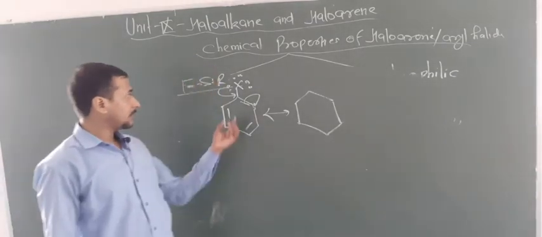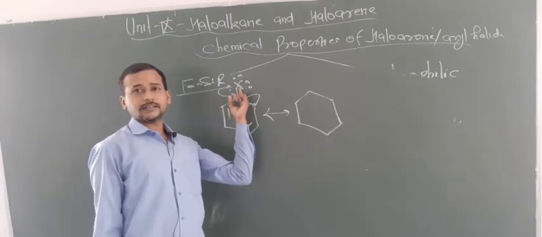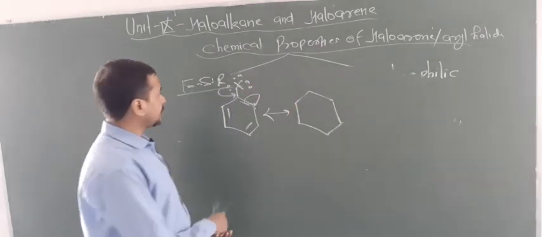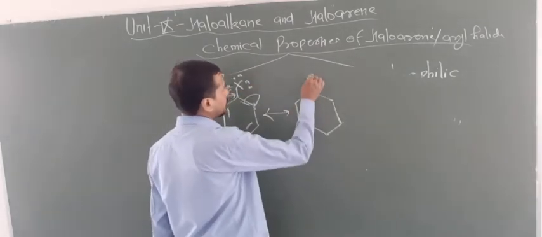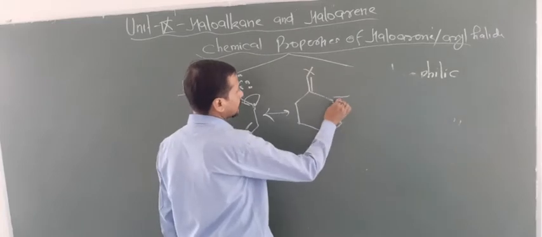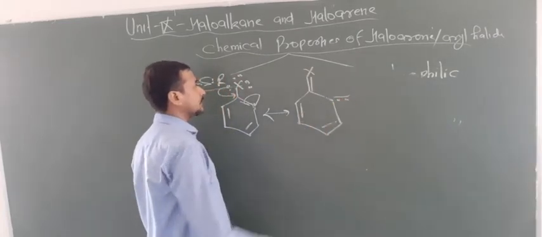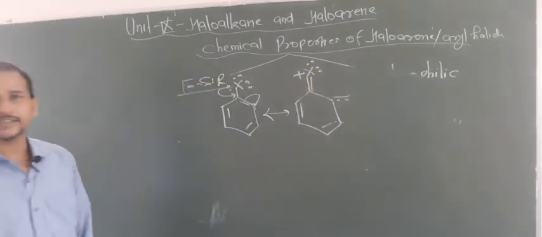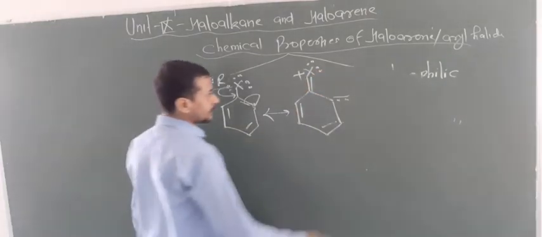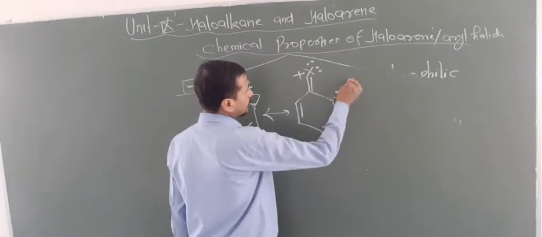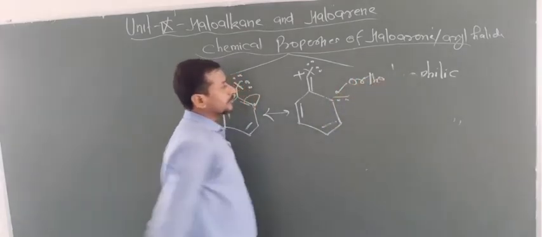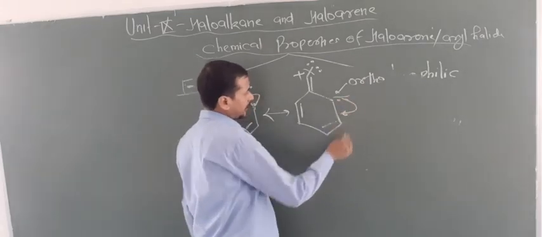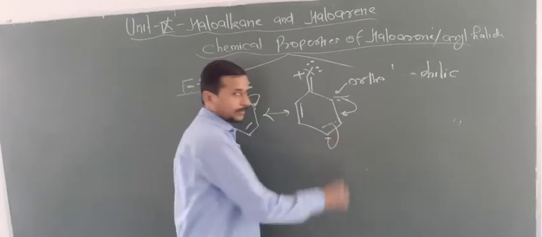So look at here, the attached group is X, which contains lone pairs of electrons, and that's why these lone pair electrons can be given to the benzene ring. Hence what happens, now this gets double bonded, and now the negative charge is at the ortho position. Here look at the conditions, 2 lone pairs are left and 1 positive charge is there, okay. This carbon is basically known as the ortho position. Now this electron moves to this bond, and then this bond moves to this carbon.